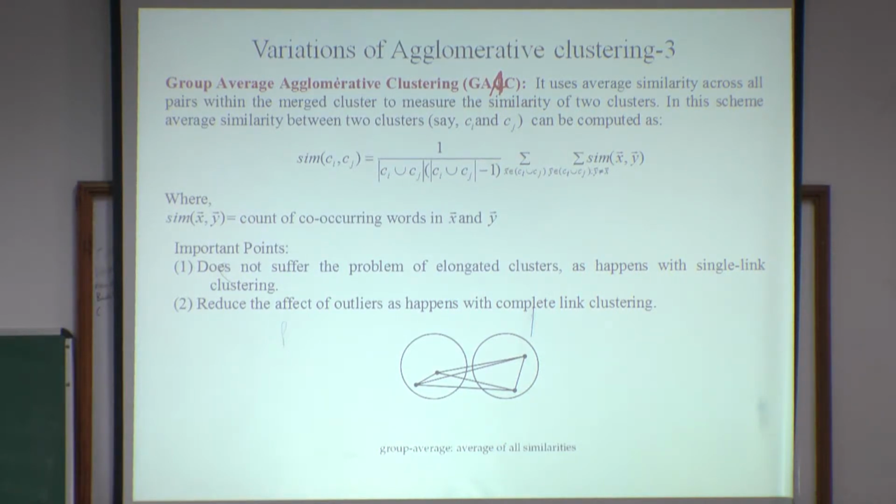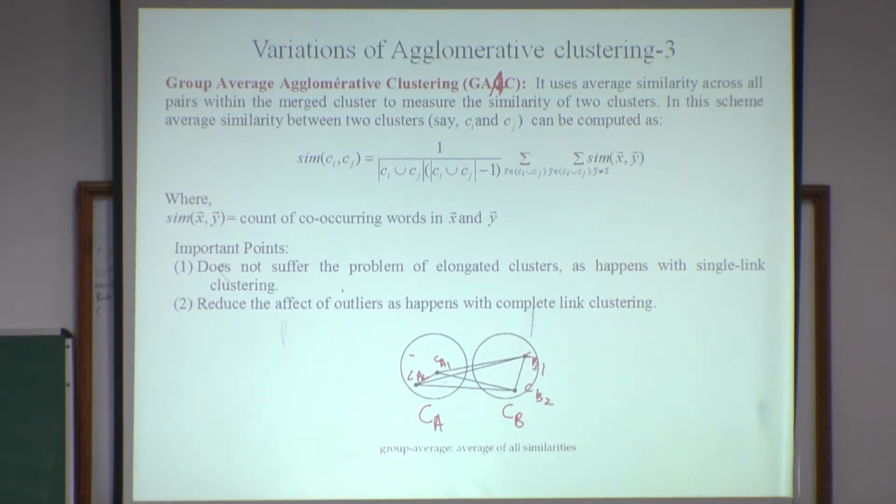For example, we have cluster A and cluster B, and we check the similarity between them. Cluster A contains two initial clusters, CA1 and CA2, and cluster B contains CB1 and CB2.